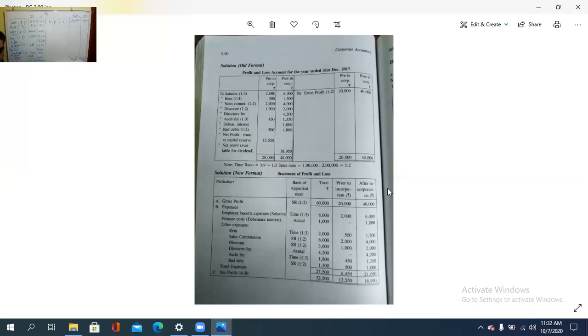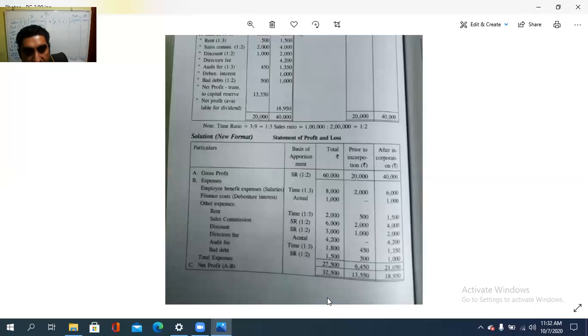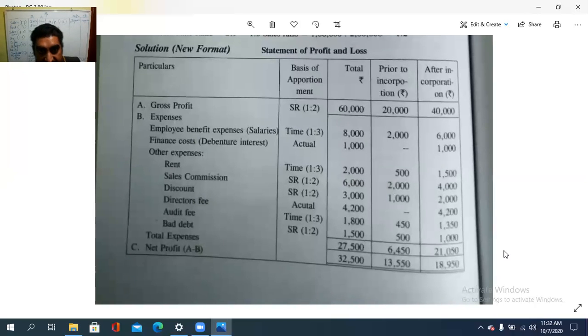Net profit 13,550 is prior to the incorporation period, and after the incorporation period 18,950. Like the same, can you please see the screen? Gross profit, that is the total, prior to the incorporation period 20,000 and 40,000. This is the statement form and this is the account form. Those are the two ways they are presenting.